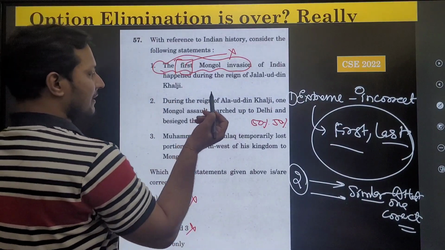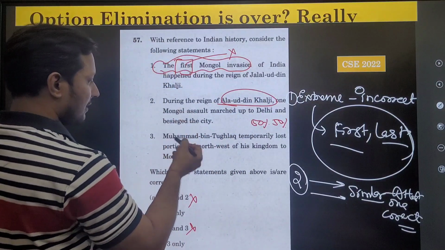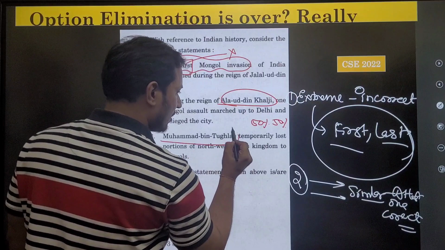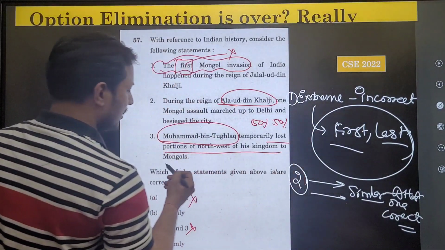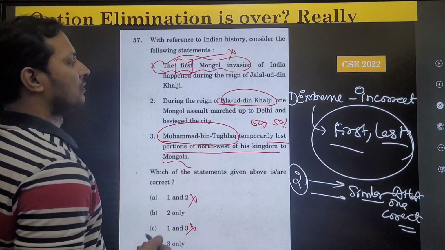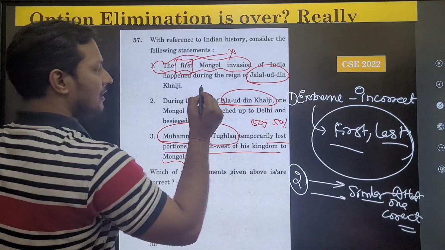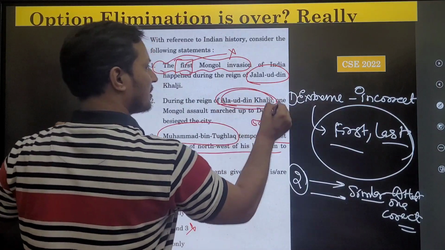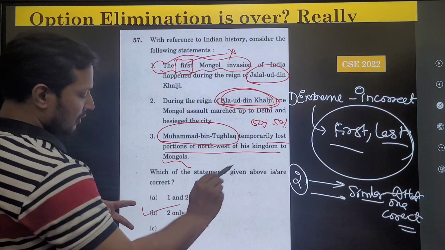The second statement says, during the reign of Alauddin Khalji. And the third statement says, Muhammad bin Tughlaq temporarily lost portions of the northwest of his kingdom to the Mongols. So guys, you can see the first statement is also talking about the Khalji dynasty, and the second statement is also talking about the Khalji dynasty. So at least one has to be correct. So the answer is 2 only.